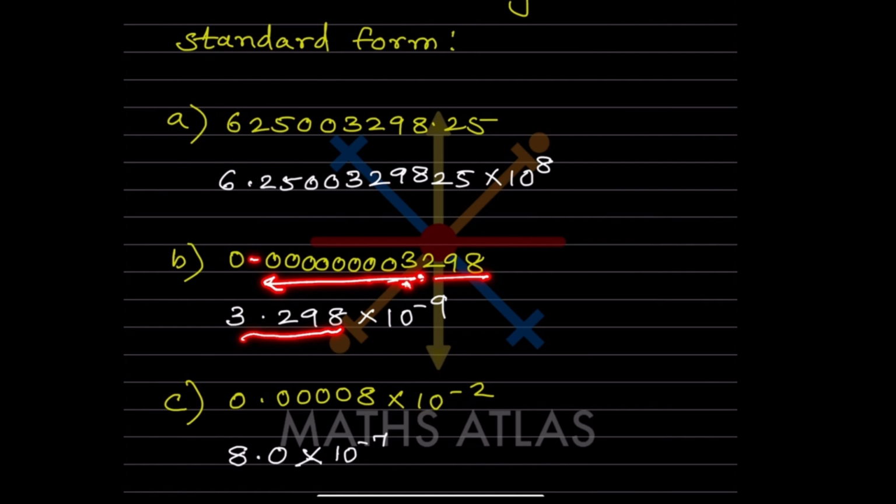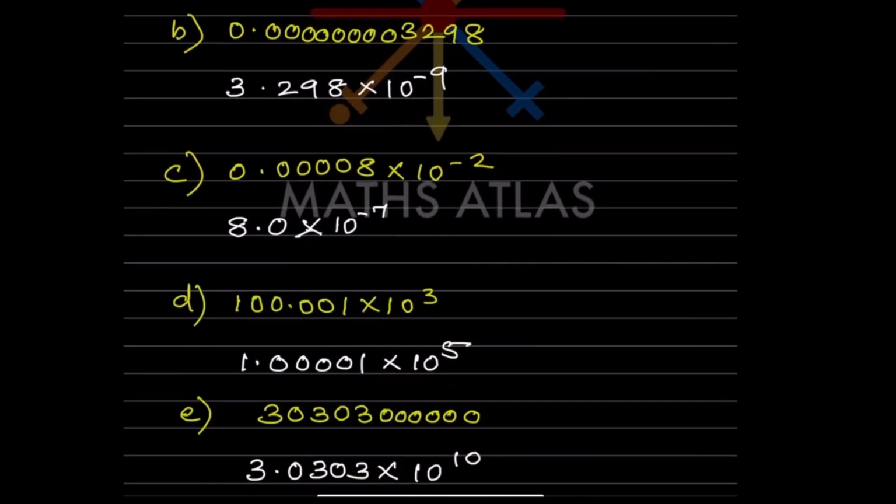So what will you do? 1, 2, 3. We have to count these 3. 1, 2, 3, 4, 5, 6, 7, 8 and 9. So it should be 10 raised to minus 9. Again now look at here.